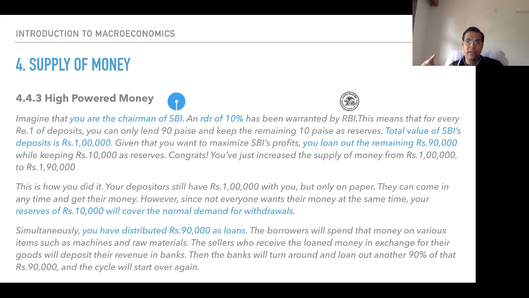Which is why in a healthy economy it is important for us to deposit money in banks, for banks to be able to further loan out money to people, and, more importantly, for banks to be able to recover money. The problem in India is that the first two steps are happening, but the third step is not, where people are not paying back to the banks, or banks are not recovering because of whatever reason. So whether we see the case of PNB or the case of PMC, there have been multiple issues.